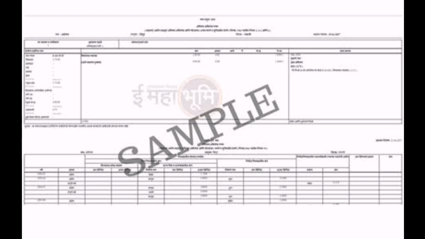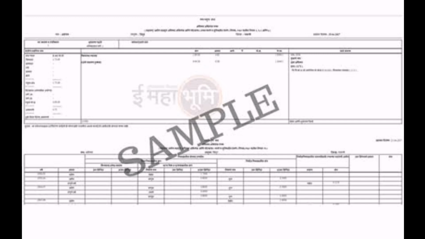So children, this 7 by 12 extract is very useful to get information about any particular land, as in whose land it is, by whom is it sold, then what is the area of the land, then is there any loan on that particular land, has the owner taken a loan for that land, and then which family does it belong to, then what is the transfer of ownership, and so on. So, with the help of these two forms, village form number 7 and village form number 12, this particular 7 by 12 extract is prepared.